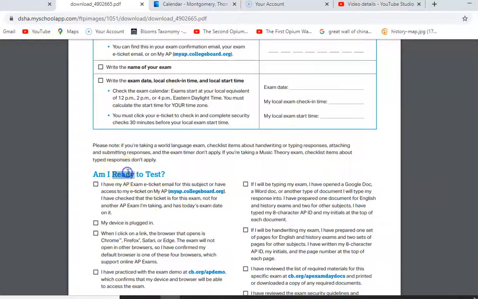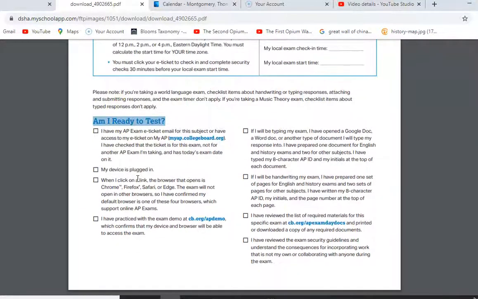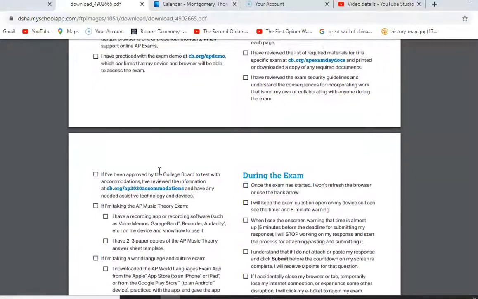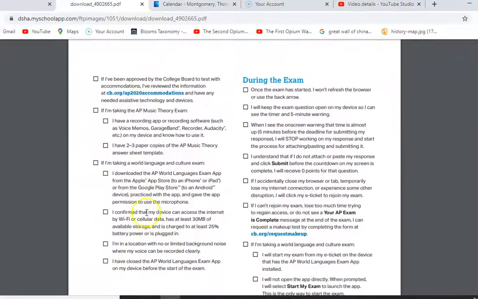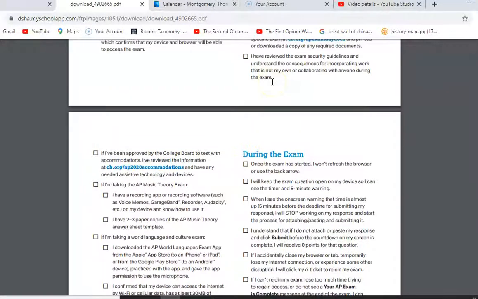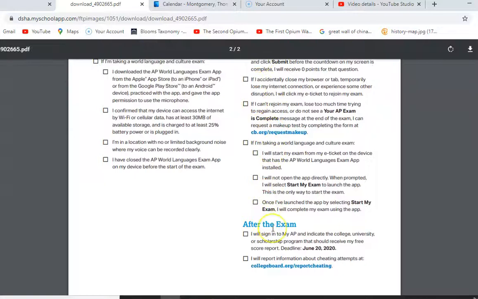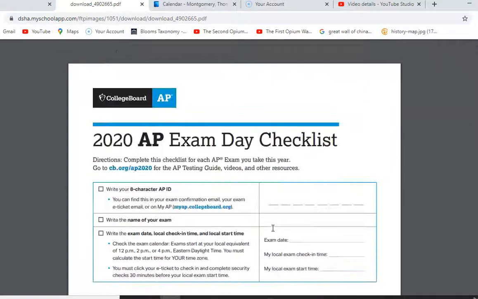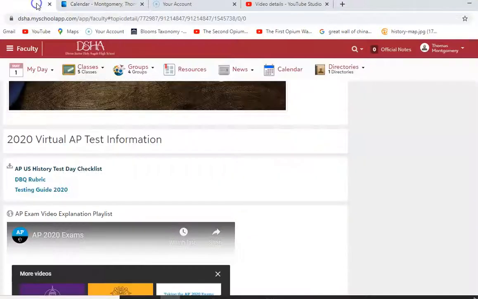Now, these are some of the things I want you to look at. Am I ready to test? Obviously, you want to make sure that you know some of these things so that you're ready for it when the time comes. You don't want to be doing these things a day or two beforehand. Start to look over it now. There's more here about how to test, and then some information about what's going to happen during the exam and after the exam. So just look over this sheet today. I think it's going to be very helpful as you start to understand how the AP test is going to play out.